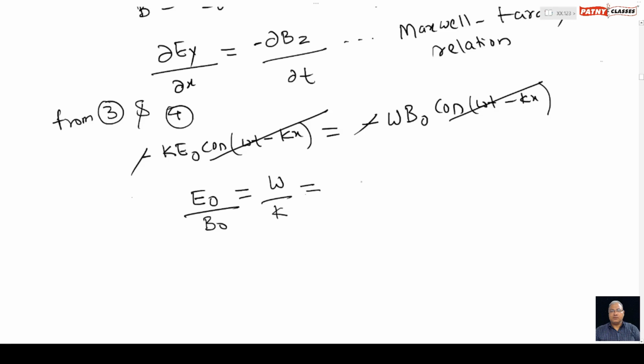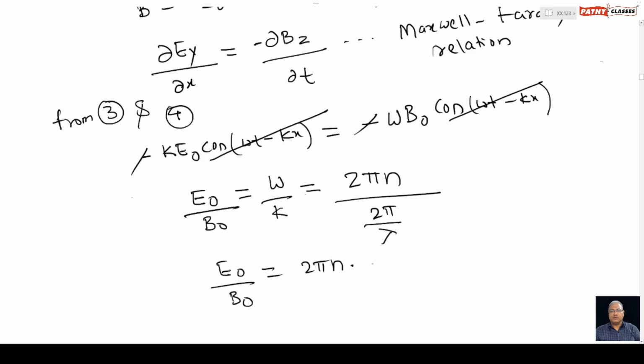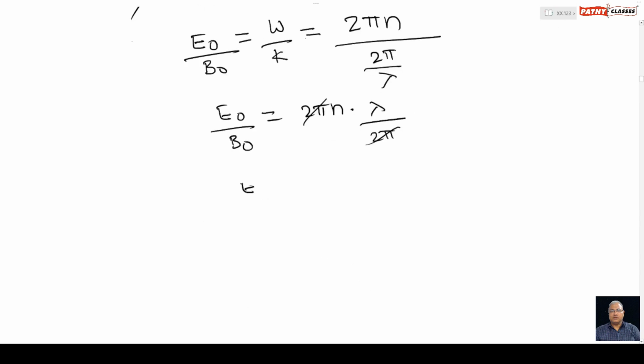Now putting the values of omega, which is 2 pi n, and the k value, which is 2 pi divided by lambda. Therefore E naught upon B naught equals 2 pi n multiplied by lambda divided by 2 pi. Therefore E naught divided by B naught equals n lambda.